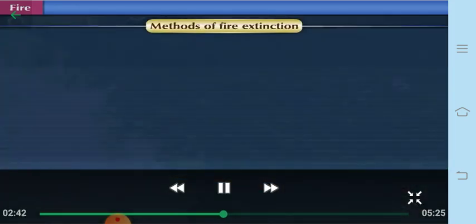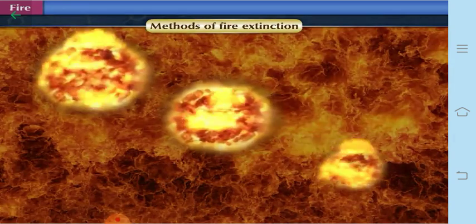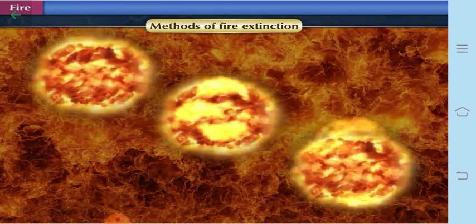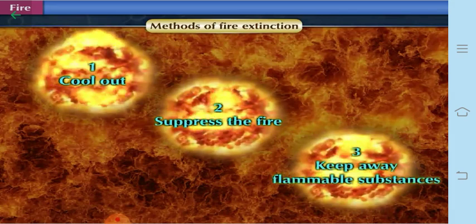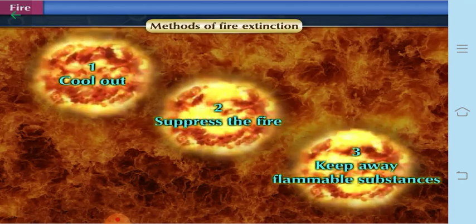Now let us learn about the methods of fire extinguishing. So there are 3 main methods to stop the spread of fire or to control the fire. One is cooling, that is use of water, second is to suppress the fire, and third one is keeping away the flammable substances. So this way we can avoid the fire or even extinguish the fire.